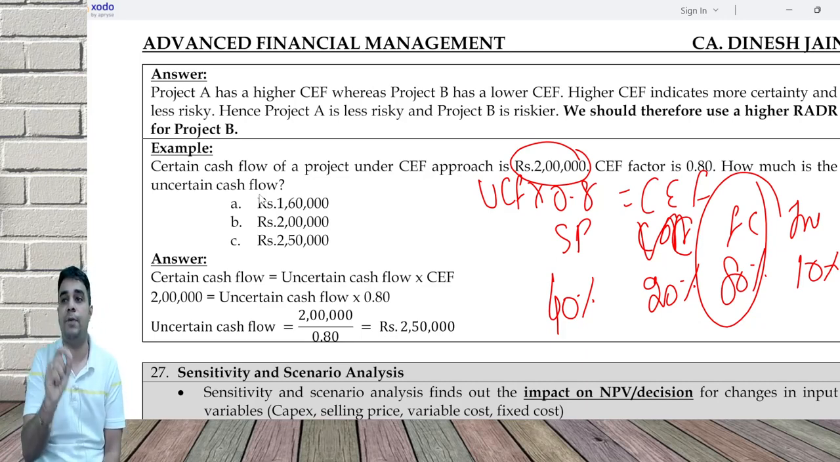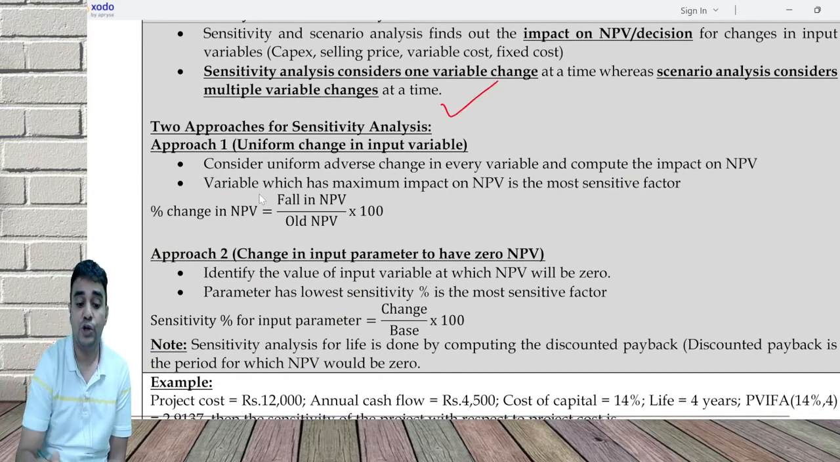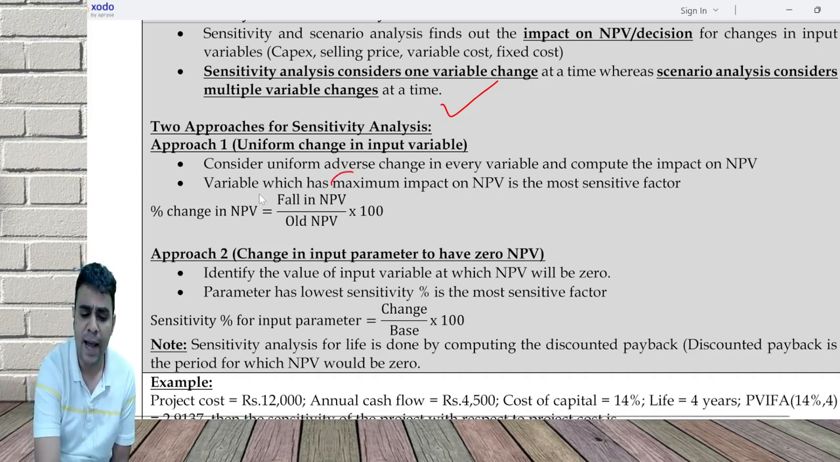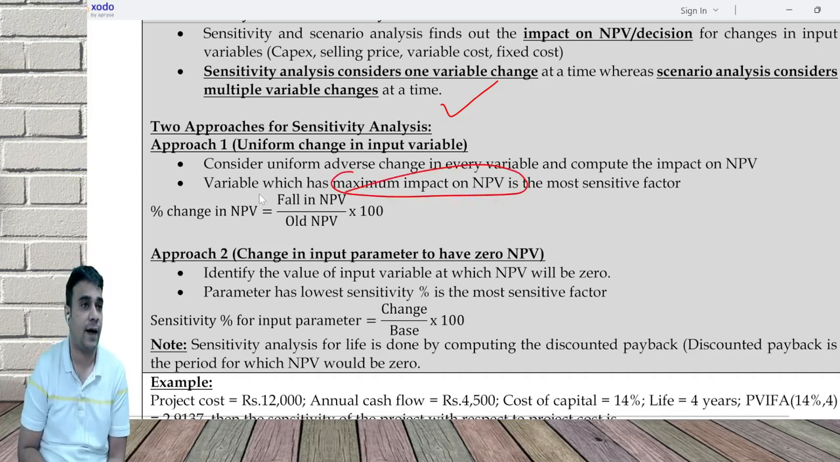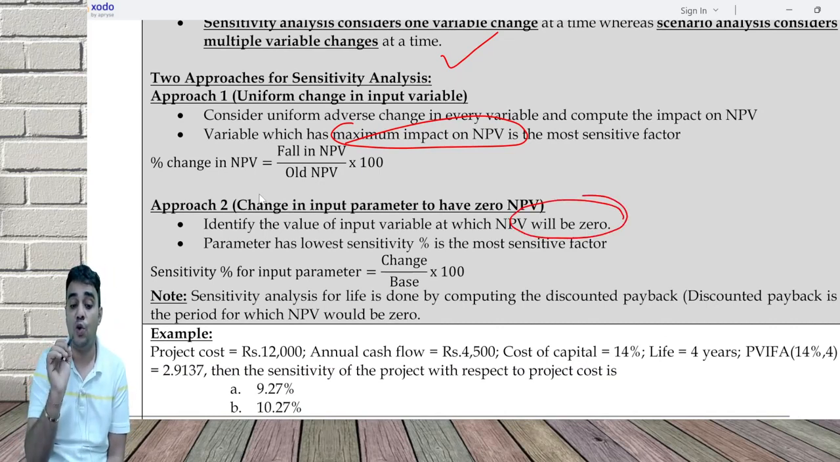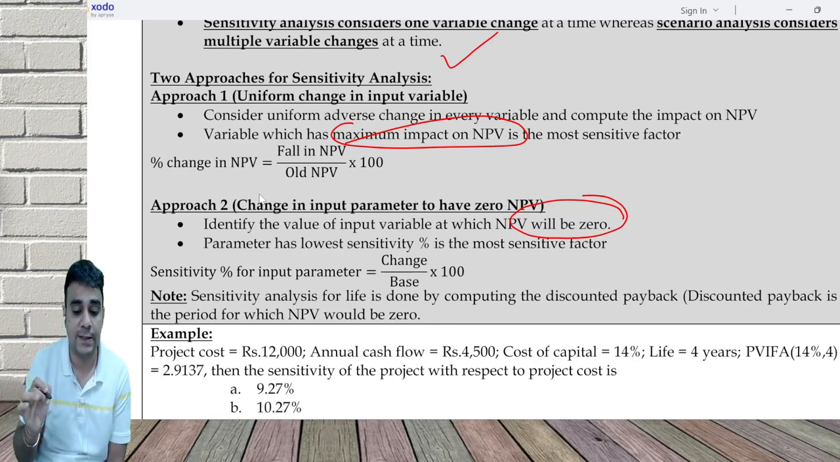I'll ask, at what selling price will we have zero NPV? At what cost price will we have zero NPV? At what initial outlay will we have zero NPV? So you need to answer me at what point I'm going to have zero NPV. Two approaches: first, uniform change in input variable. Consider a uniform adverse change in every input variable and compute the impact on NPV. The variable with maximum impact on NPV is the most sensitive factor. Percentage change is the fall in NPV divided by the old NPV. Second, identify the value of the input variable at which NPV will be zero. The parameter with the lowest cushion percentage is the most sensitive factor.